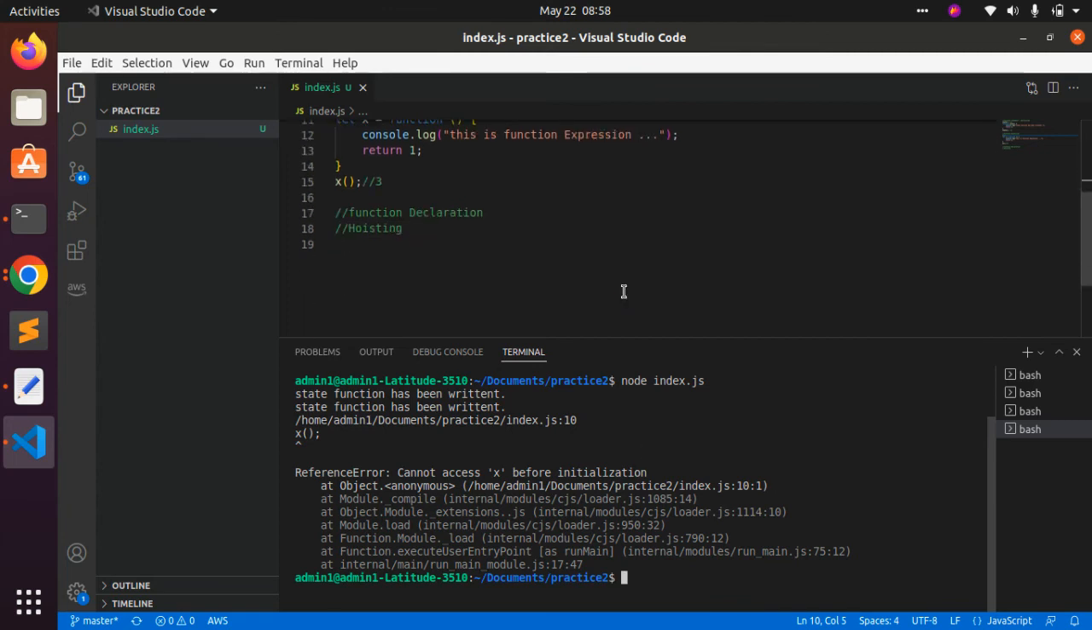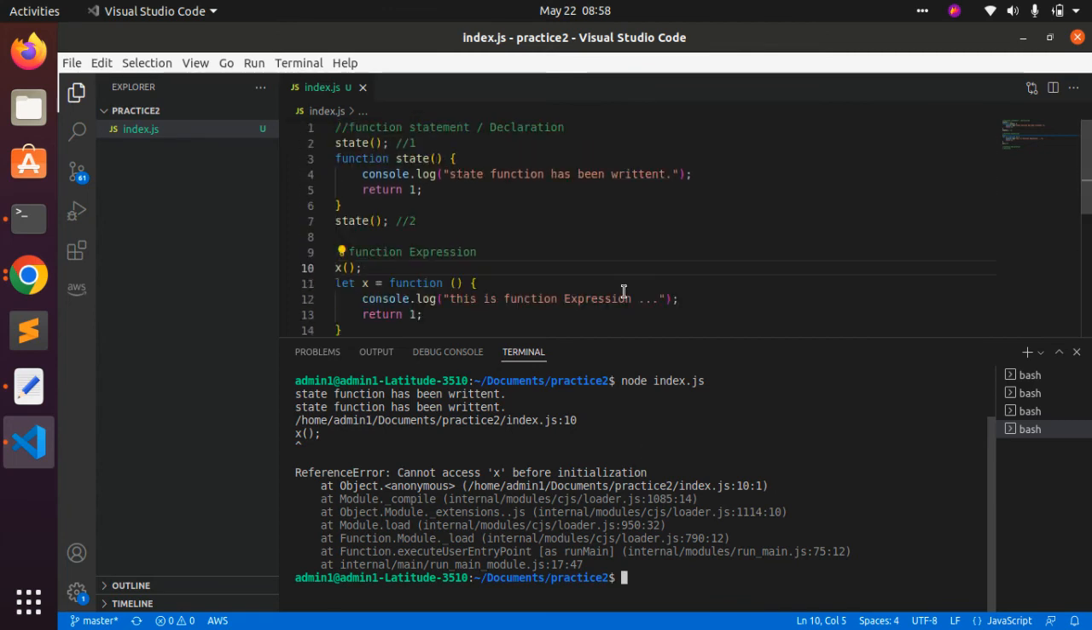So after analyzing this scenario, we can say that hoisting is only applied for the function declaration, and it is not applied for the function expression.